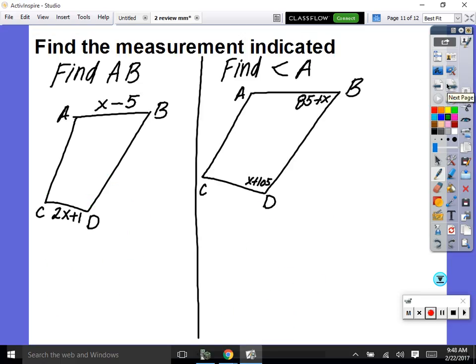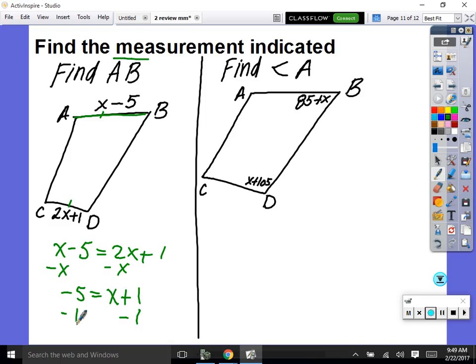Same thing. So now here's the only little difference here. It says find the measurement indicated. So it wants us to find AB. That means side AB. Now we can't find side AB without knowing x. So let's first set up a true statement, solve for x, and then we can find AB. So are they equal? x minus 5 equals 2x plus 1. Solve for x. Combine your x's first. Subtract x. So we have negative 5 equals x plus 1. So when we subtract 1, negative 6 equals x.